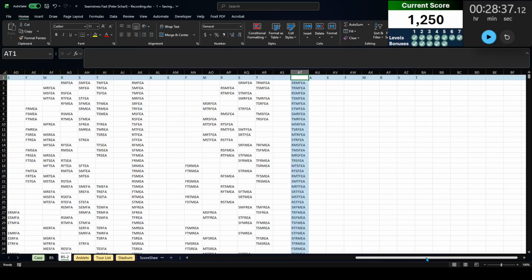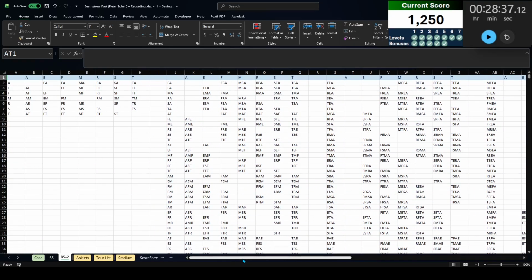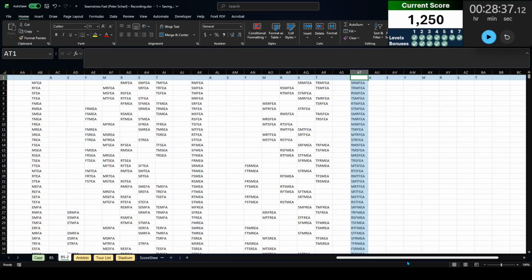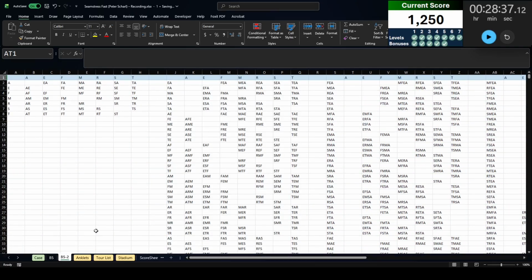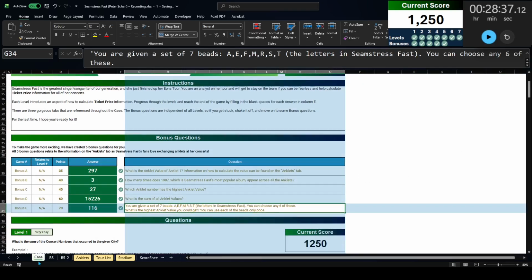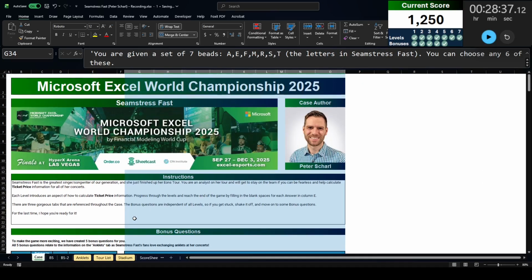That works as well. At one point or another, you're going to have to filter out your list to remove all the repeats, if you decide to do this option. Of course, maybe there's a better option to find all the permutations. But there's your full solve of this case.